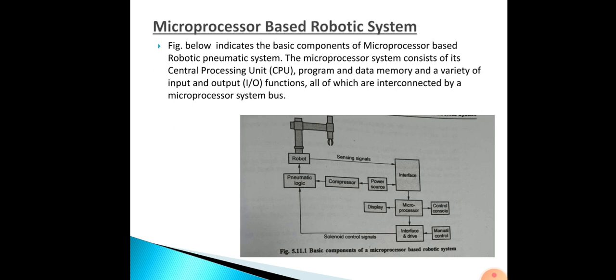Okay, then the amount of memory required for the robot control application would be perhaps of the order of 0.5 megabytes to 128 kilobytes. It will be a read-write memory, so that you can store your programs there. In addition, there may also be a small amount of extra memory. The primary function of a microprocessor-based robot controller is to control the axes of the robot arm. So this microprocessor will control the axes of the robot arm.